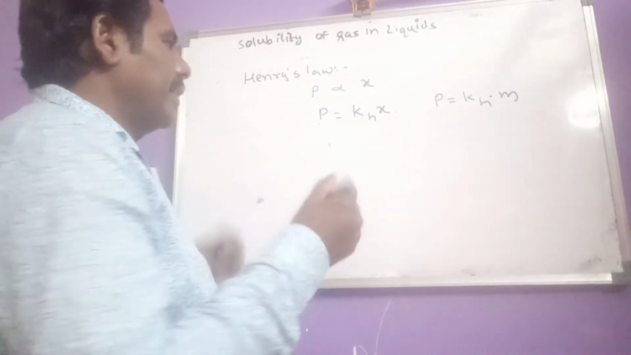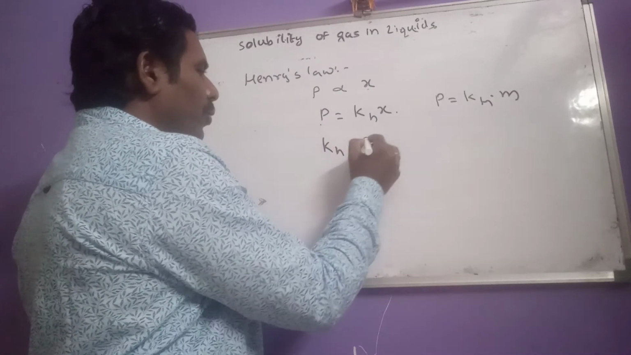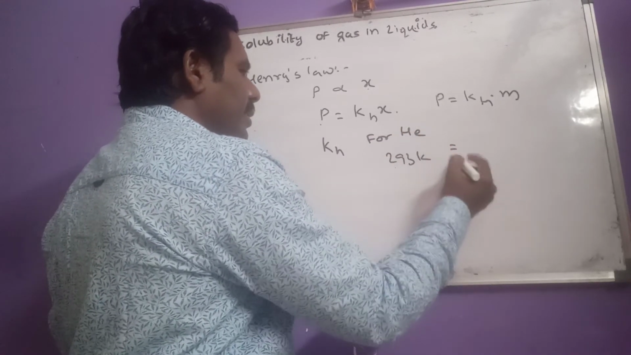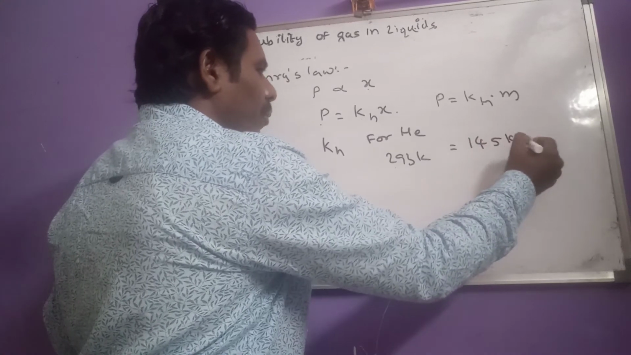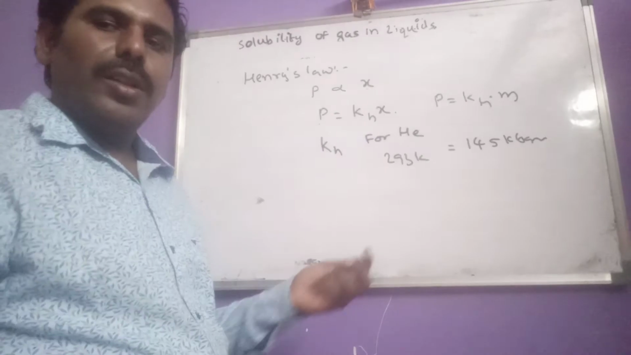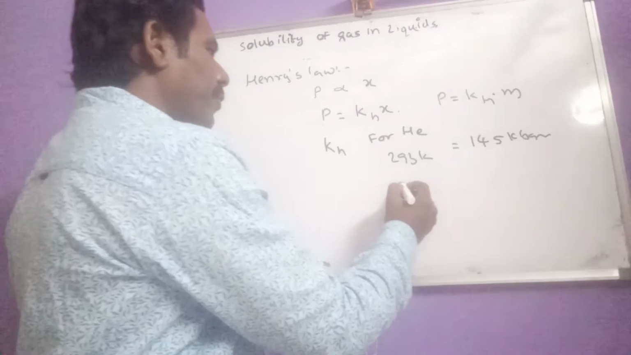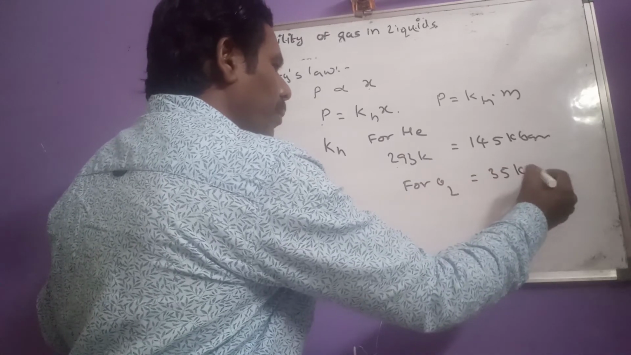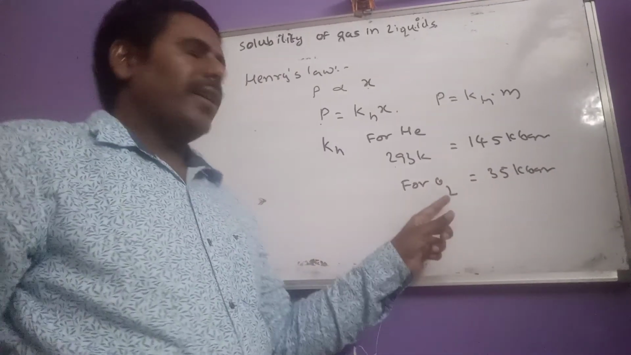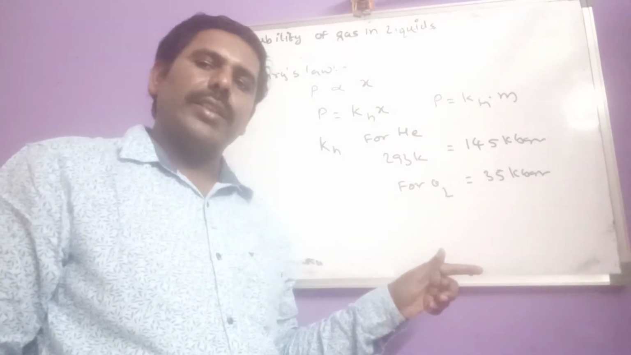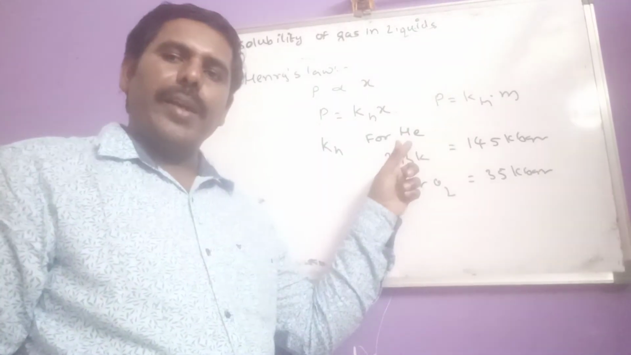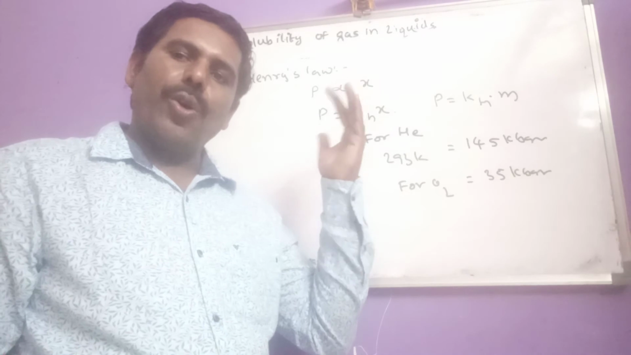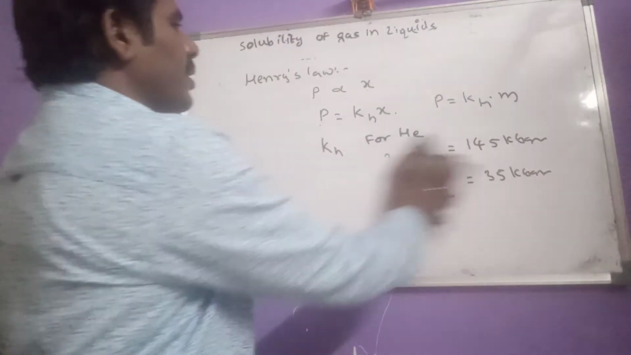So one example, let us see here. KH value for helium at 293 Kelvin is 145 kilobar. Of course, this is an approximate value, 145 kilobar. But for oxygen at the same temperature, 35 kilobar. That means here oxygen is more soluble in water comparatively with helium, because if KH value is less, solubility is more.